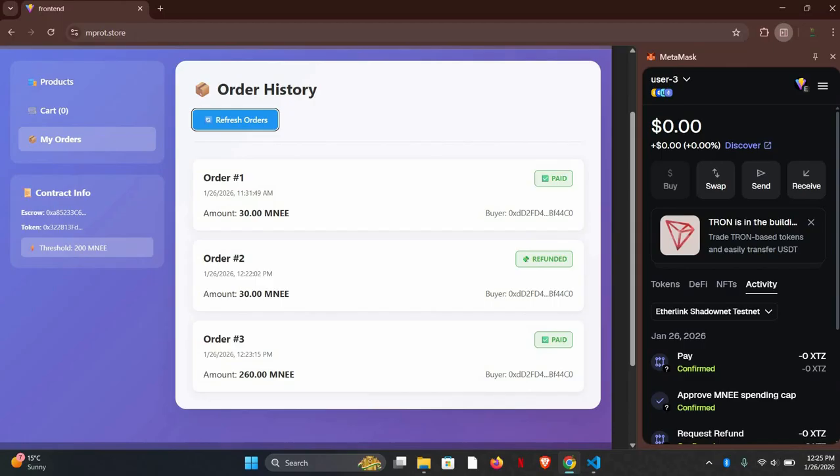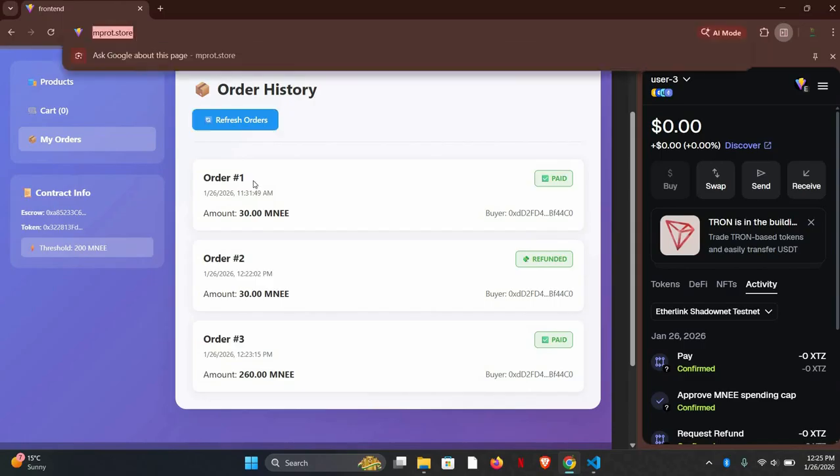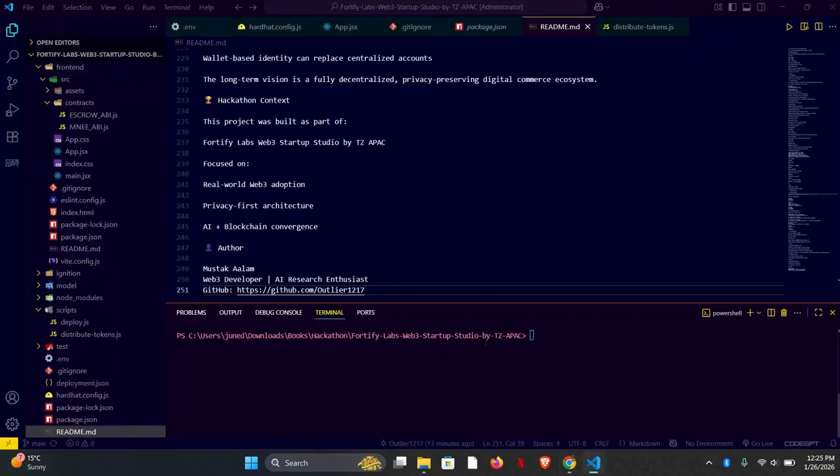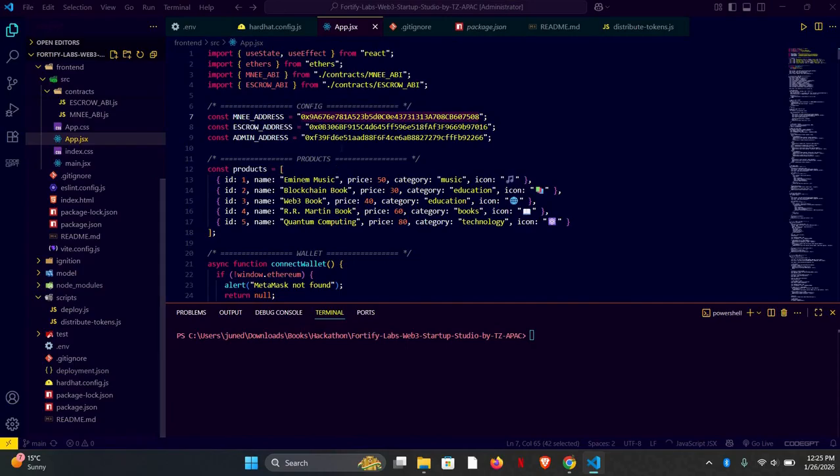The prototype I have deployed on my Hostinger VPS, which is on myprod.store. But still, if you want to run locally, first of all, you will have to start your local blockchain, then deploy the contract, then start the backend, then start the AI, then start the front end, then fund your wallet, then update these pages with your current wallet account and contract account. Once you have done all these steps, this DApp will run locally.